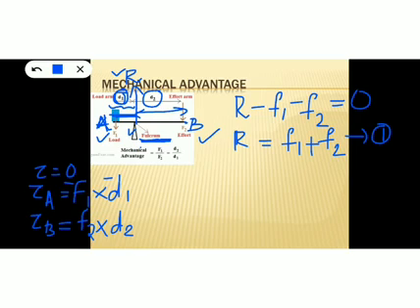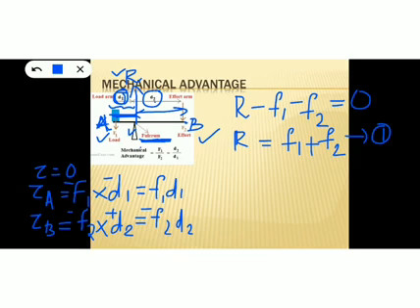And F2 is negative, but at the same time D2 is measured to the right of the fulcrum, so it can be taken as positive. So the torque acting at the point A will be minus F1 into minus D1, that is F1 D1, and the torque acting at the point B will be minus F2 into D2, that is minus F2 D2.